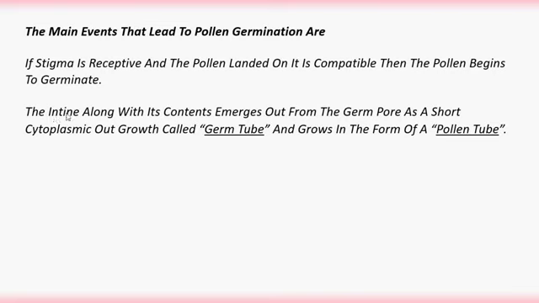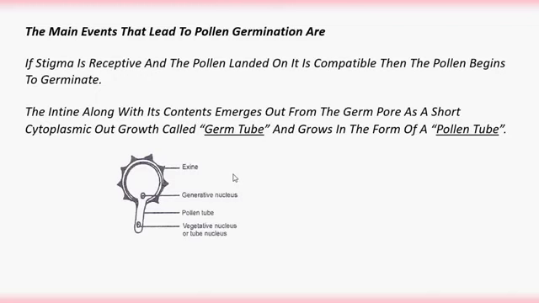The intine, along with its contents, emerges out from the germ pores as a short cytoplasmic outgrowth called the germ tube and grows in the form of the pollen tube.